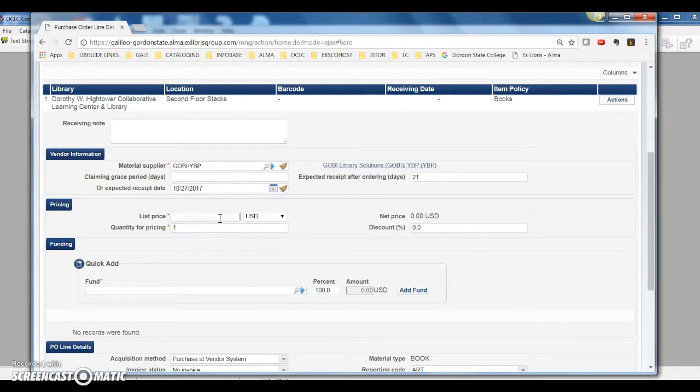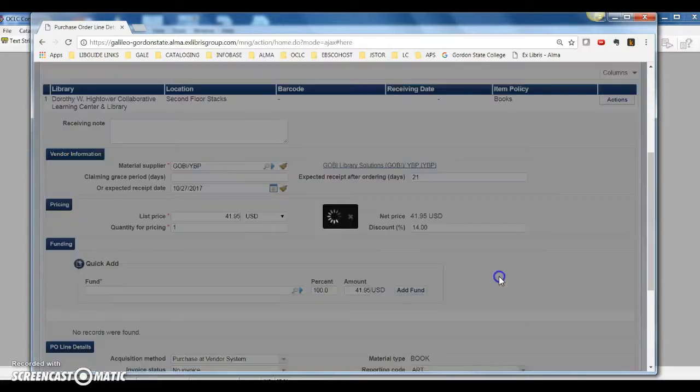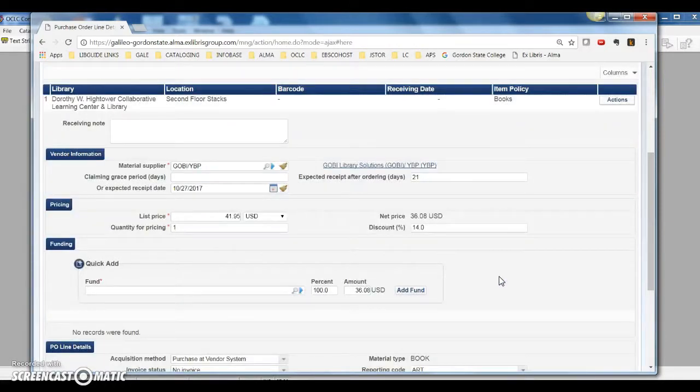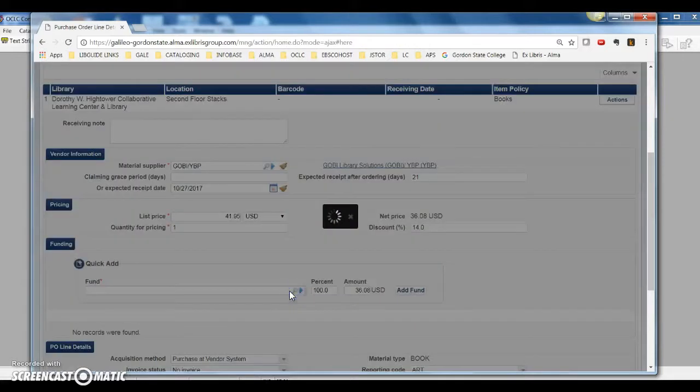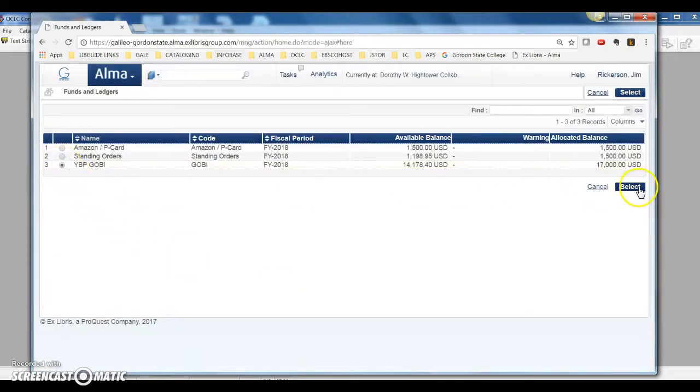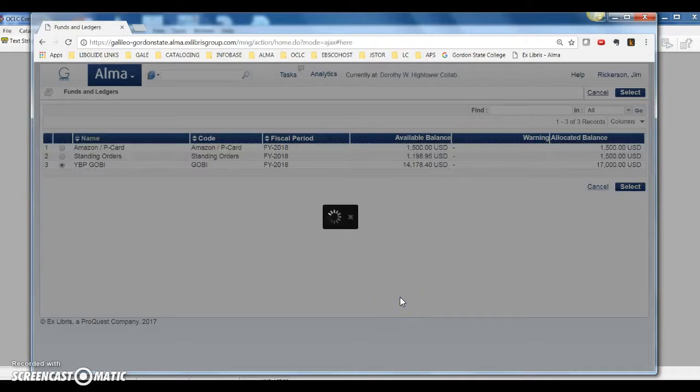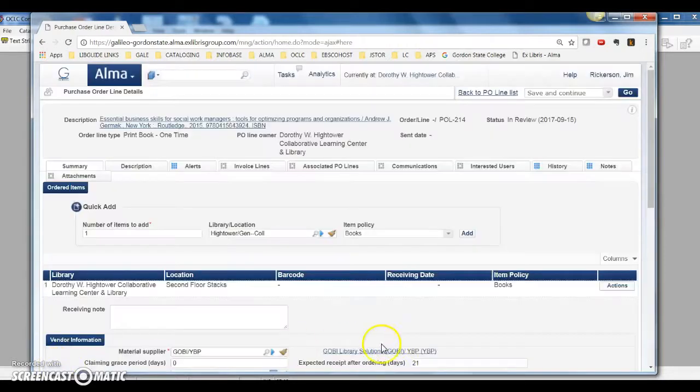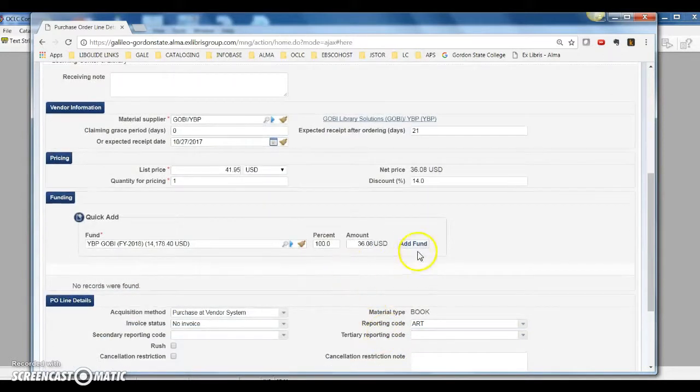The list price is $41.95, and we have a discount of 14%. So that's going to be $36.08, and then we select our fund, which is YBP Gobi, and then you have to remember to click Add. Add fund,